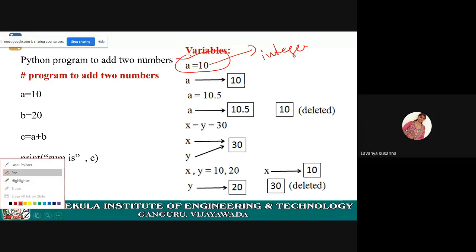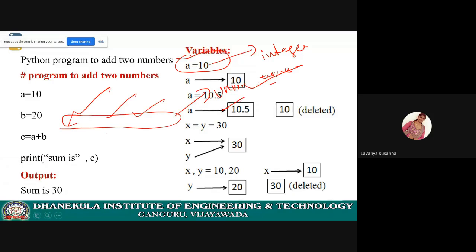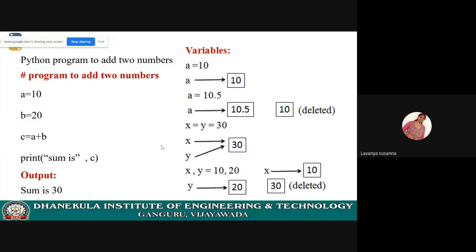First, for this object 10, the memory will be allocated, and a is tagged to it. See here, a is tagged to value 10. Here 10 is considered as an object. First memory will be allocated for this object and a will be tagged.